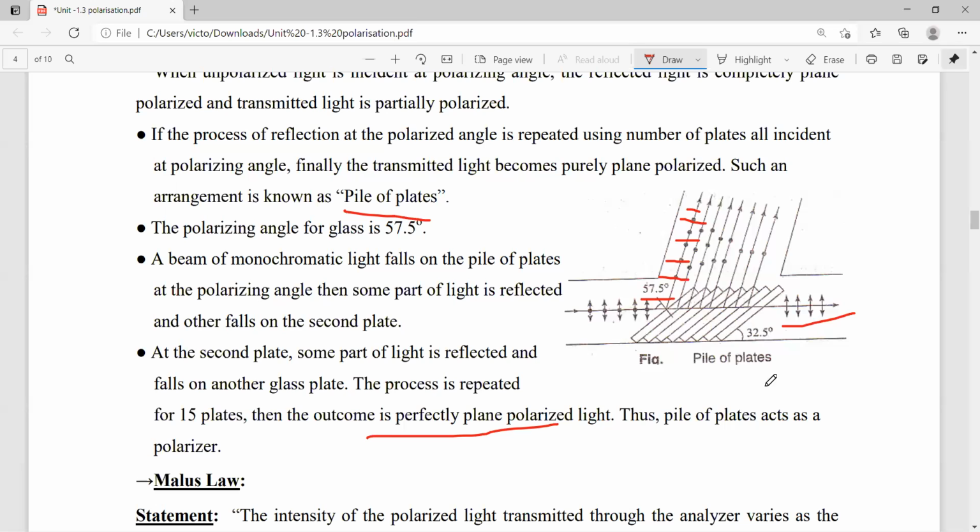Okay. So here the pile of plates acts as a polarizer. What is a polarizer? It is the material which converts unpolarized light into polarized light. So that is called a polarizer. So here the pile of plates acts as a polarizer.